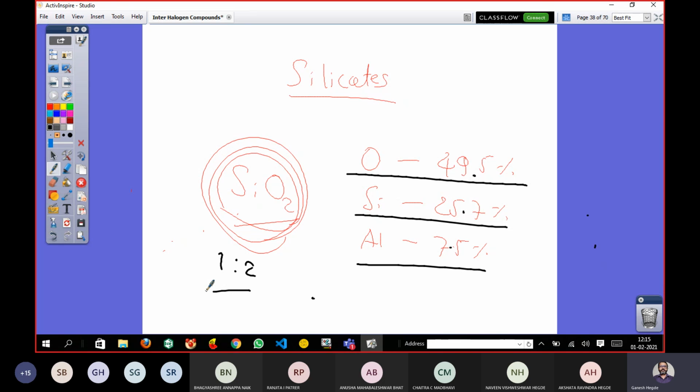So what does this indicate? So this indicates that in case of the sand or silicon or silicate, this is the composition, right? SiO2. In SiO2, the ratio is 1:2, silicon to oxygen.